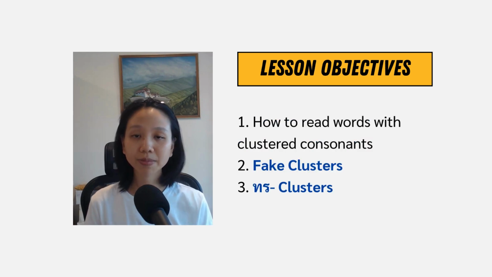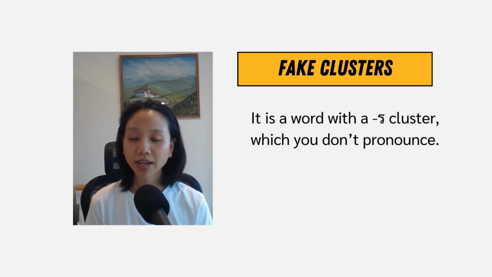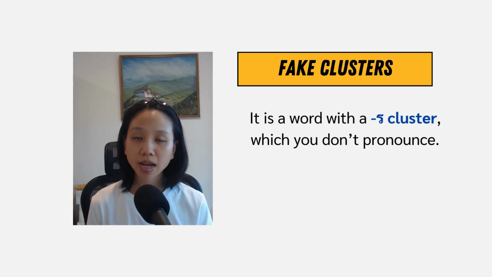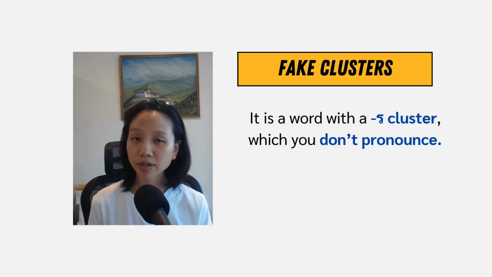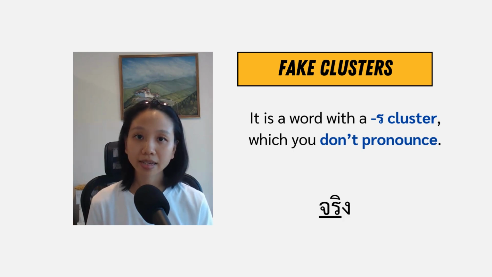Earlier you have read common cluster words, but now we are going to look at the two exceptions of the clusters. We will start with the fake clusters. The fake clusters is when you see a word with รอเรือ cluster, but you are not going to pronounce the รอเรือ cluster. For example, จริง, สร้อย,